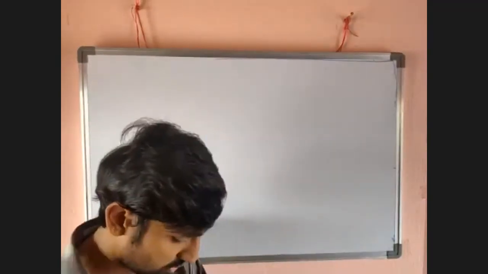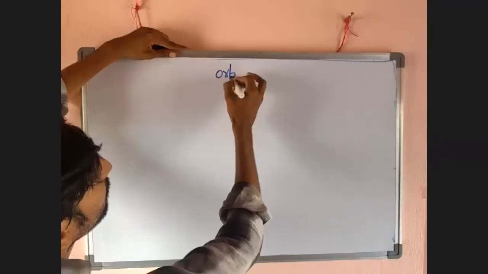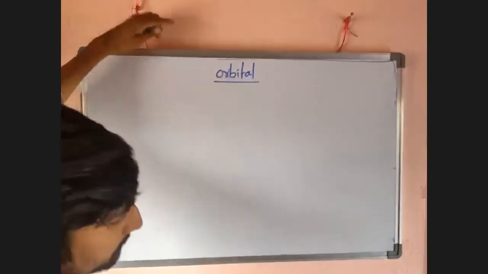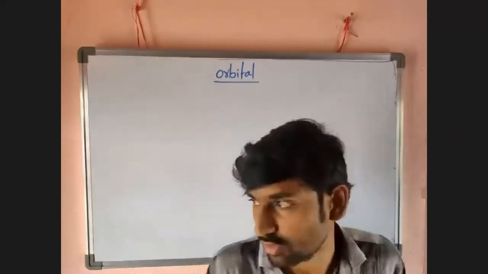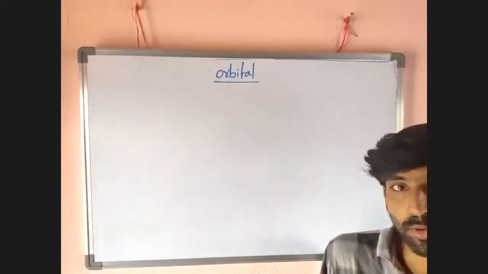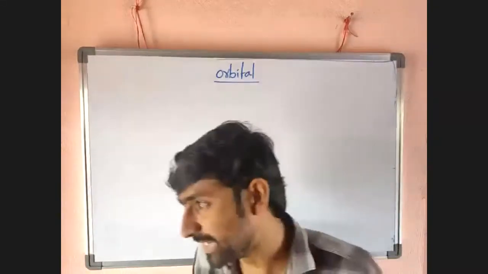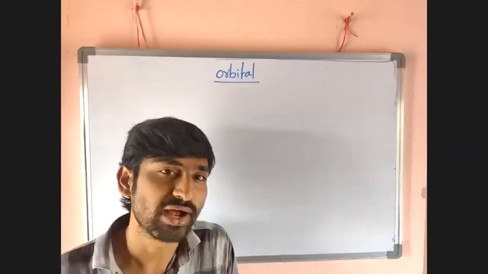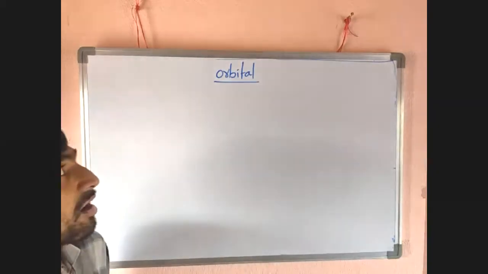So next, today I want to start with a very important aspect: orbital. What is an orbital? First, you should learn the definition of orbital. So, orbital means the probability of finding an electron around the nucleus. The probability of finding an electron around the nucleus is nothing but an orbital.